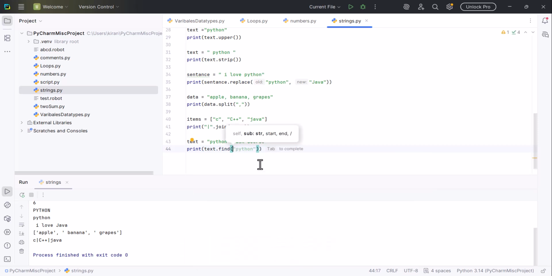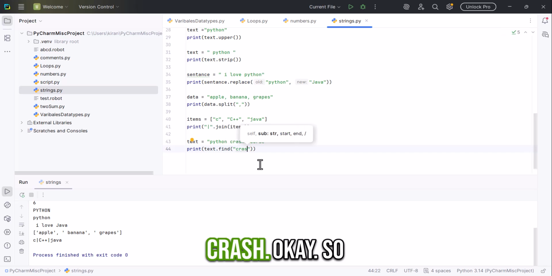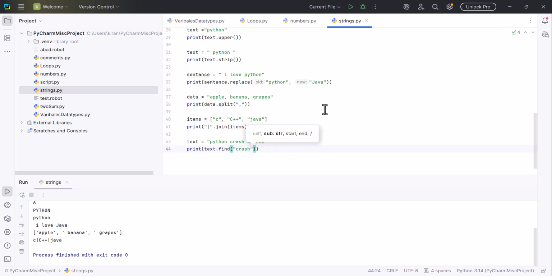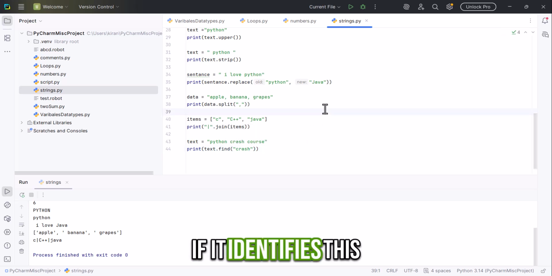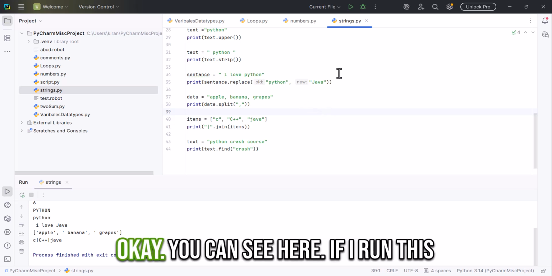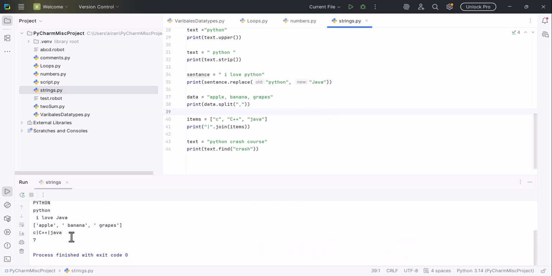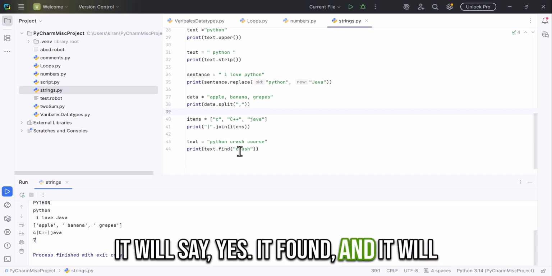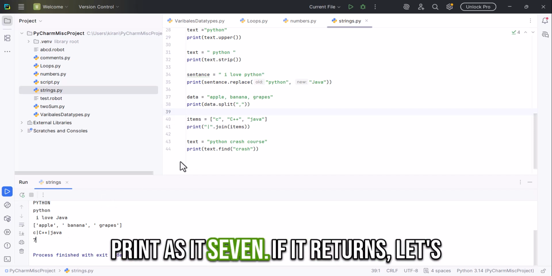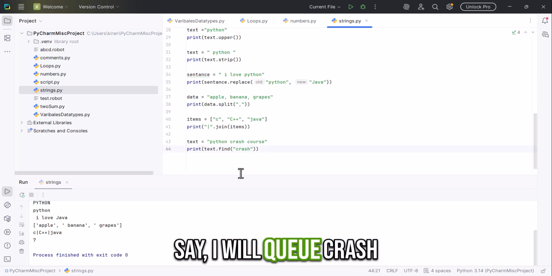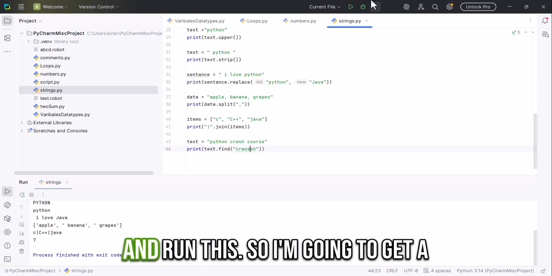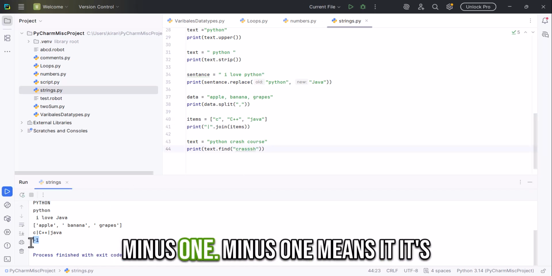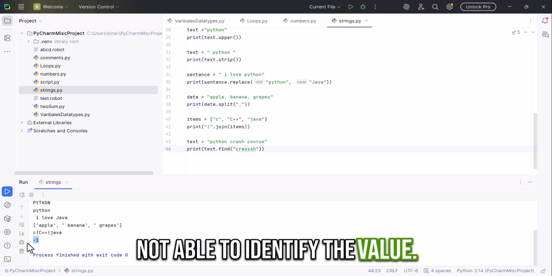I want to find crash. If it finds some text, it will print the index, as 7. If I give a value that isn't there and run this, I'm going to get -1. -1 means it's not able to identify the value.